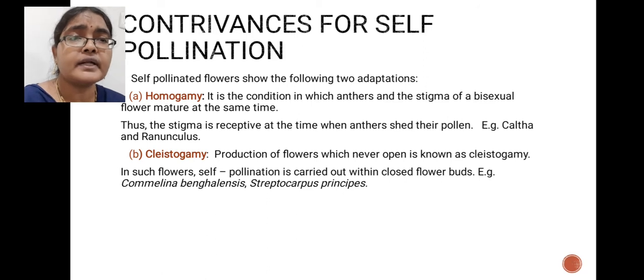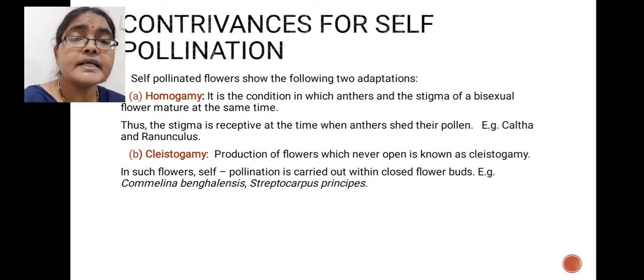The next type of contrivance for self pollination is cleistogamy. Already we discussed this cleistogamy. Cleistogamy means production of flowers which never open. That means pollination occurs in the unopened flower bud condition. So cleistogamy is one kind of adaptation or contrivance for self pollination.